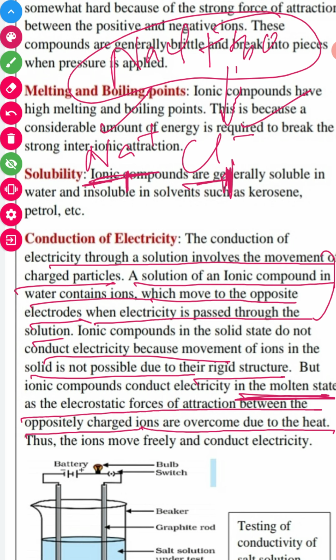The force of attraction between these ionic compounds weakens or is lost, so they become molten, they come into the molten form, right? And thus the ions move freely and conduct electricity, right?